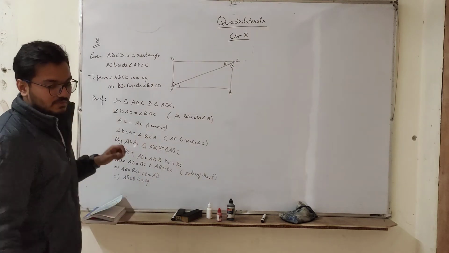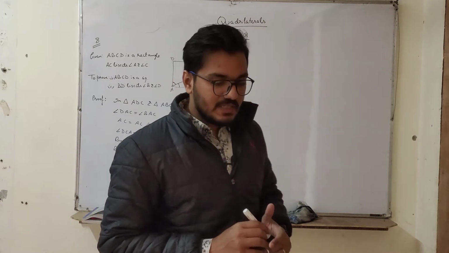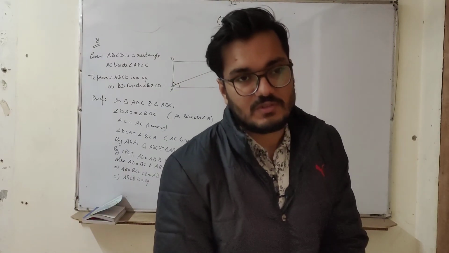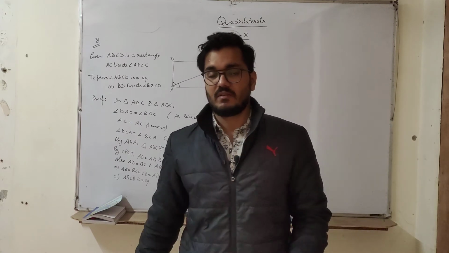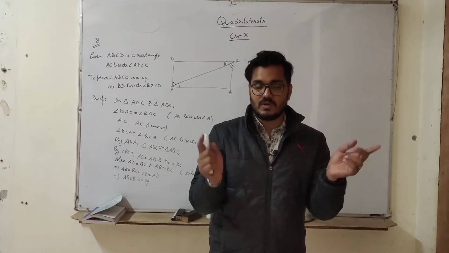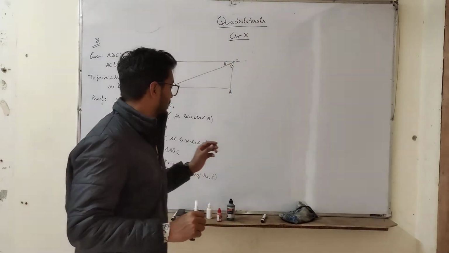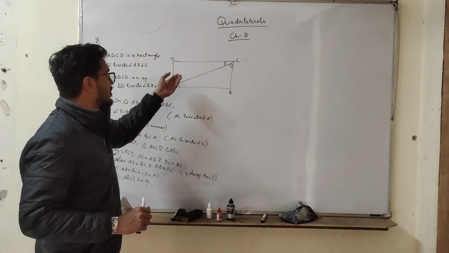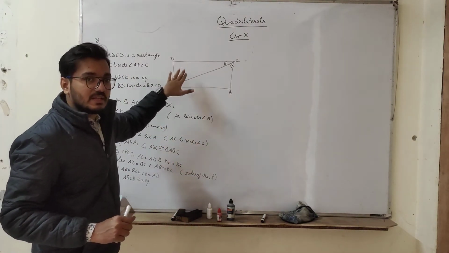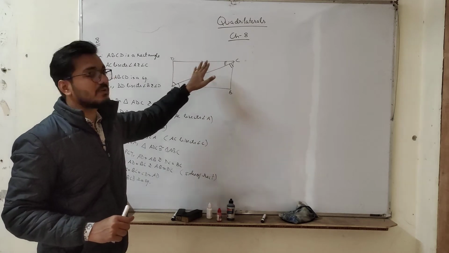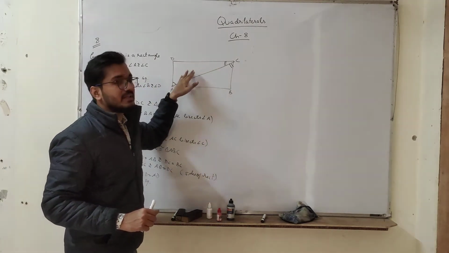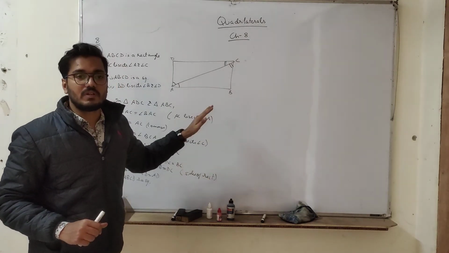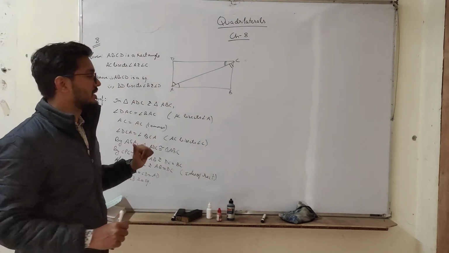So this only we have to prove. If all sides are equal, then ABCD can be a rhombus also. But why is it not a rhombus and it is a square? Although all squares are rhombus. Especially this is a square because it was given that it is a rectangle, so all four angles equal 90 degree. So that's why if all four angles are equal to 90 degree and all four sides are equal, we can say this is a square.